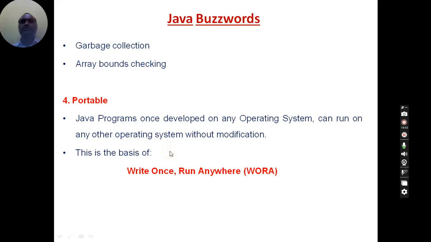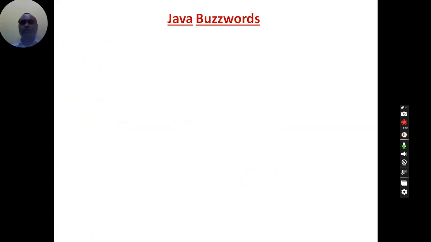James Gosling, the father of Java, when he was developing it, kept a principle that once you write a Java program, it should be able to run anywhere. That is called the WORA principle. WORA means write once, run anywhere. So Java portability follows the WORA principle.